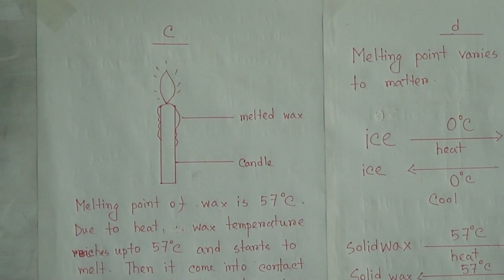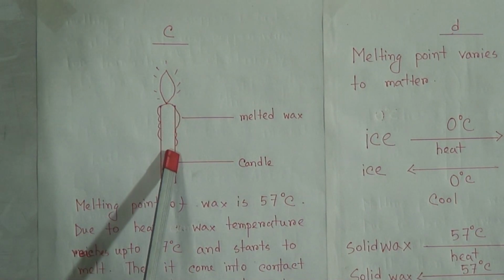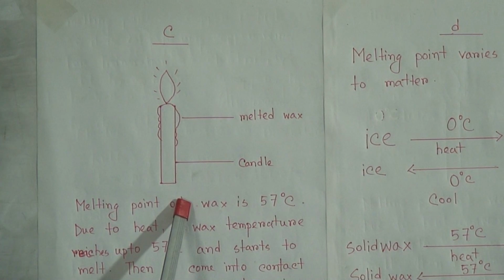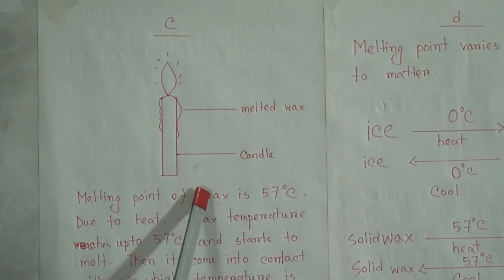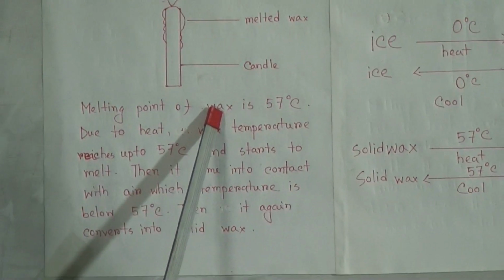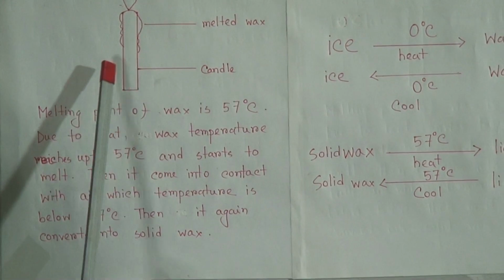That means at first, due to heat, the temperature of wax rises up to its melting point, that is 57 degrees Celsius. After that, when it starts to melt and come down, it comes into contact with cool air, which temperature is below 57 degrees, then it again starts to solidify.